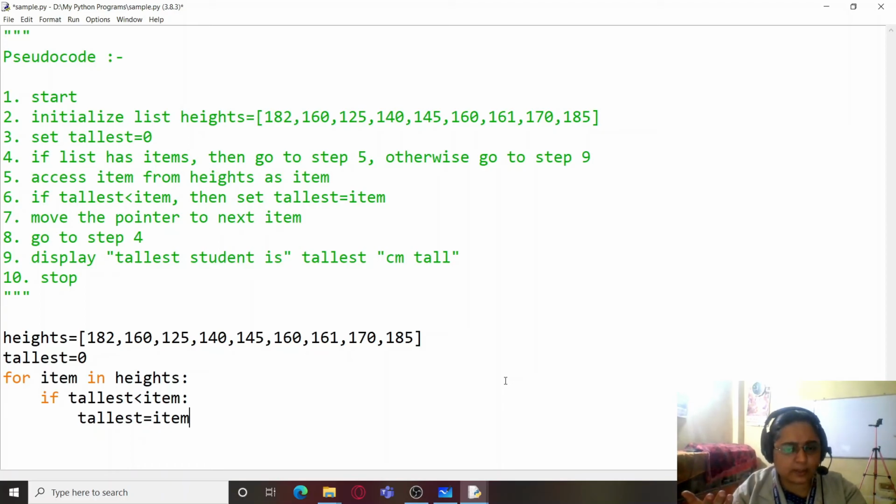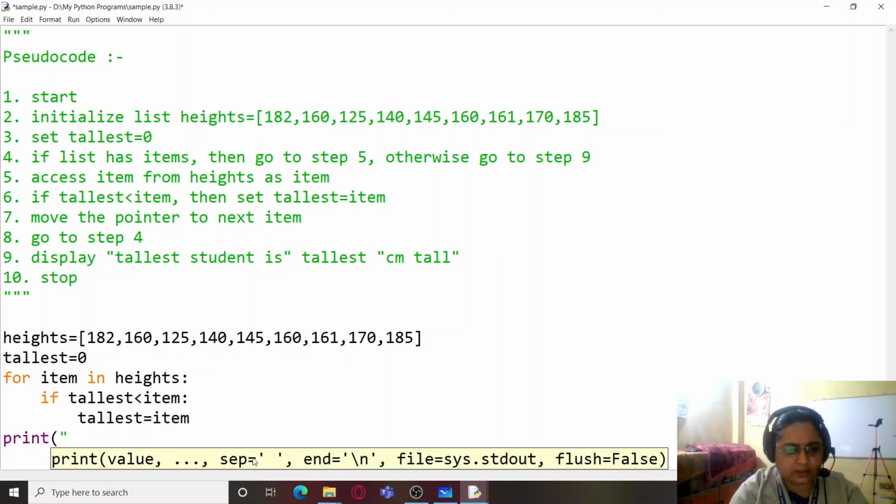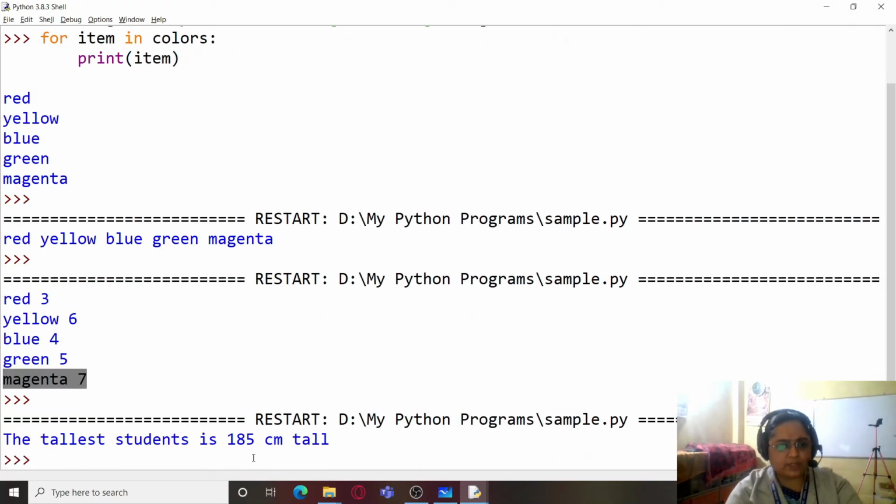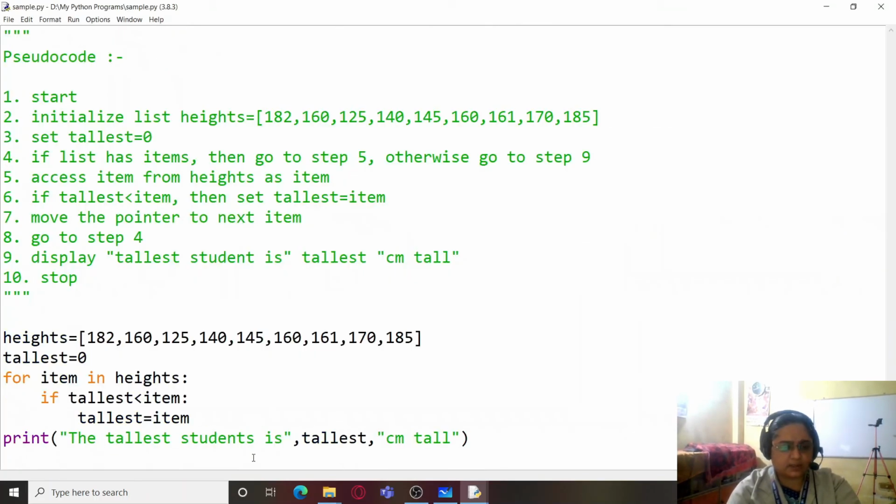This will be handled automatically by Python. Go to step 4, that is automatically after this step the program control will be coming back to the for loop only. Then display the tallest student. So I will write the tallest student is tallest centimeters tall. So that's it, and now let's run the program. So we can easily see that the tallest student is 185 centimeters tall.